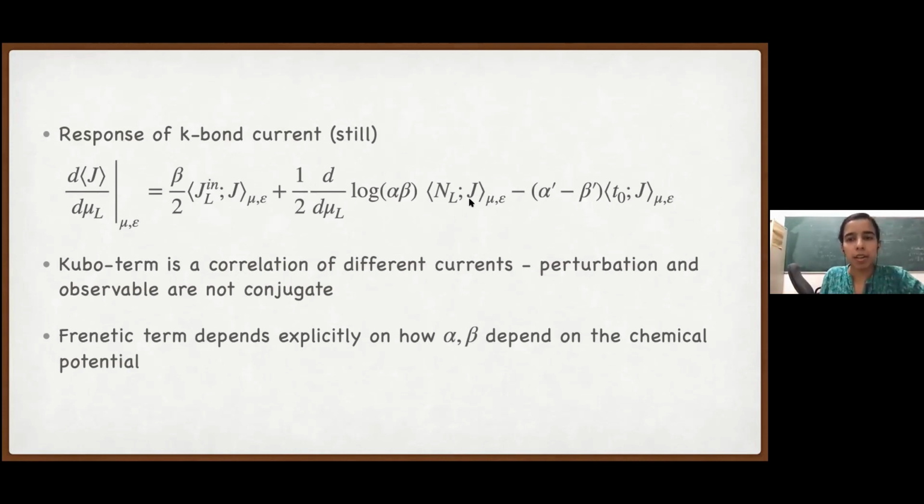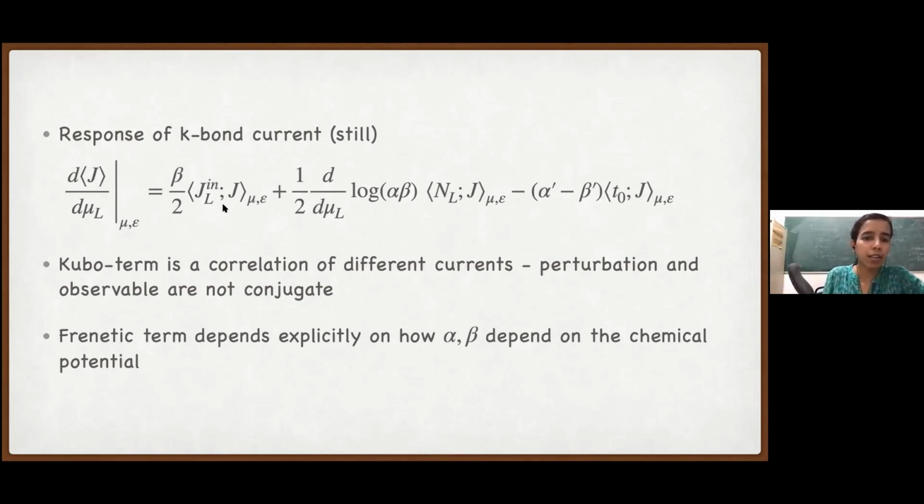One of them is the correlation of the current J with the total number of jumps at the left boundary, which is N_L J. Here I have explicitly mentioned this mu; mu means both mu L and mu R. So these expectations are to be taken at this non-equilibrium condition where mu L and mu R are different. We can of course take mu L and mu R equal. The expectation values would change, but the formula will not change. And here we have alpha prime minus beta prime times T naught J. Here I have used the fact that T naught plus T1 should be equal to T.